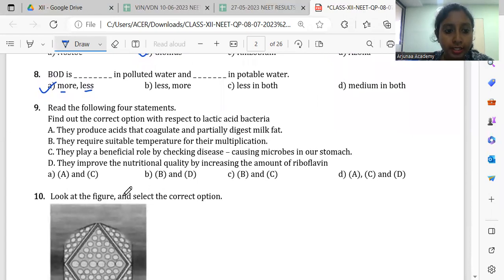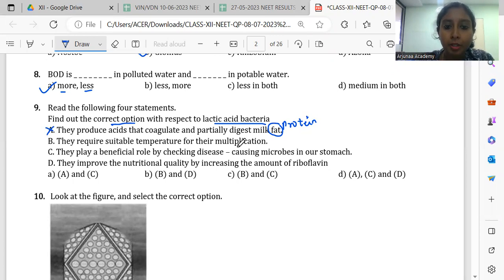So here they had given four statements. We have to find the correct option with respect to lactic acid bacteria. So here, they produce acid to coagulate and partially digest milk fat. So it is not milk fat, it is milk protein, right? So statement A is wrong.